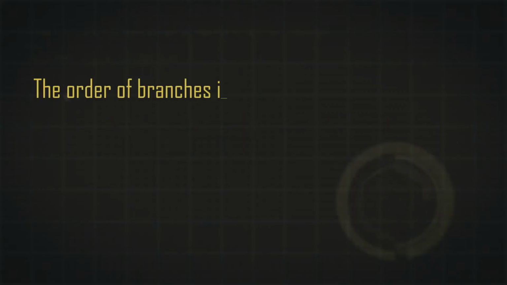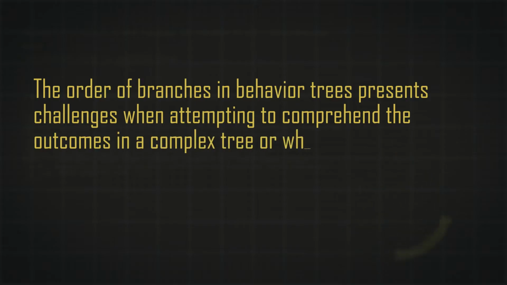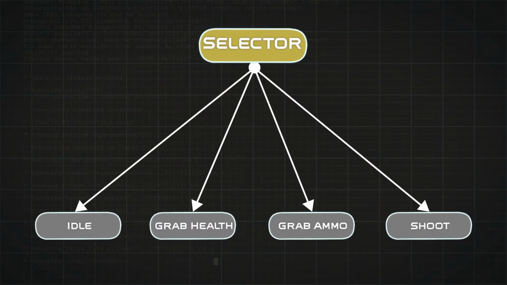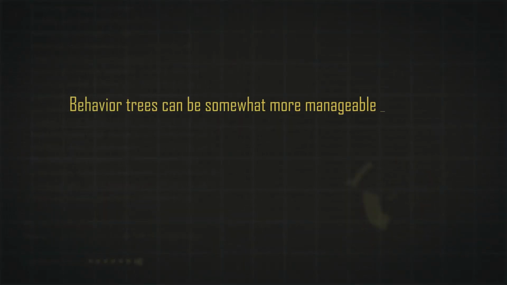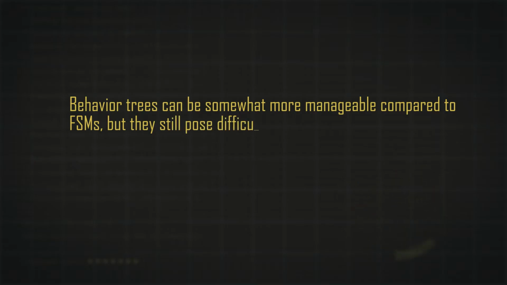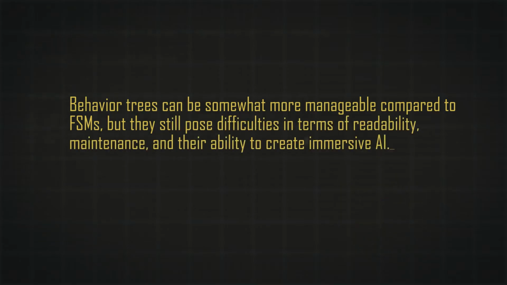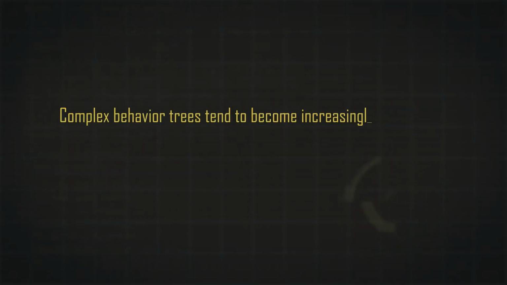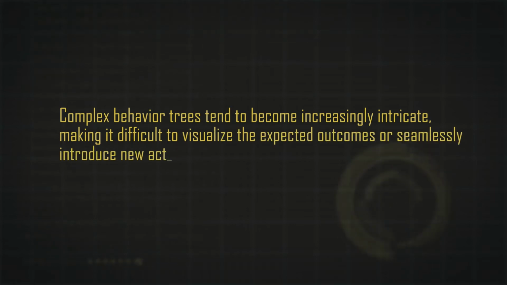The order of branches in behavior trees presents challenges when attempting to comprehend the outcomes in a complex tree or when incorporating new actions. Behavior trees can be somewhat more manageable compared to FSMs, but they still pose difficulties in terms of readability, maintenance, and their ability to create immersive AI. Complex behavior trees tend to become increasingly intricate, making it difficult to visualize the expected outcomes or seamlessly introduce new actions.